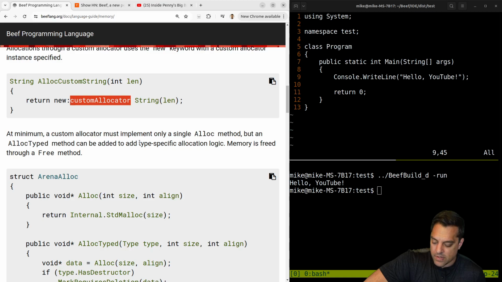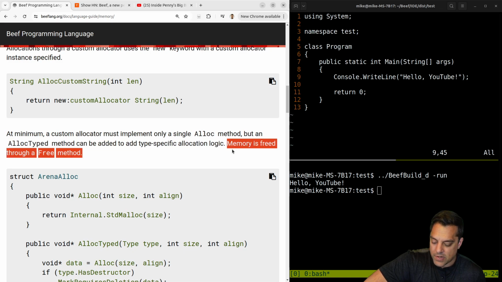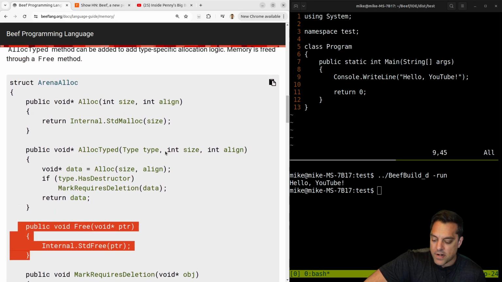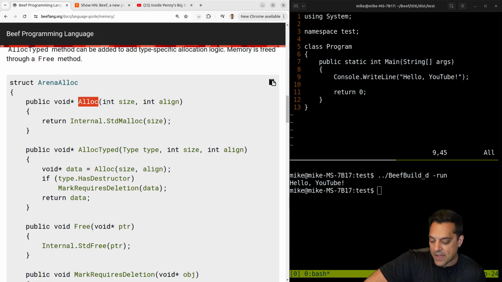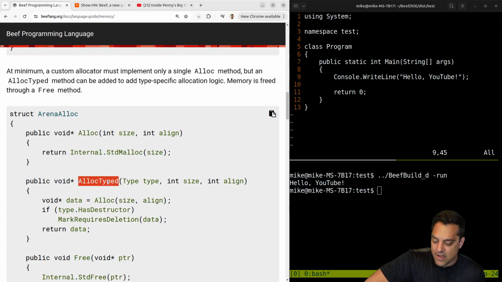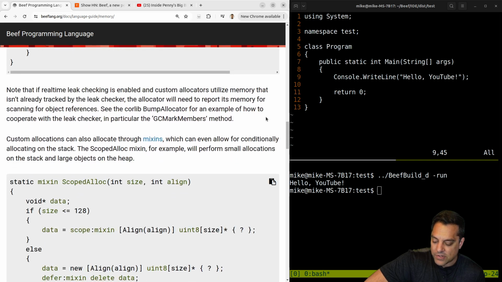Let's see here. A minimum custom allocator must implement only a single alloc method, but a method can be added to add type-specific allocation logic. Memory is freed through a free method. Okay. Yeah, so you can add free. In theory, the simplest allocator you can have is a bump allocator that just keeps allocating memory and never frees. That's kind of neat, and that is something that you could have in a game here. So you only need alloc, which is cool. Okay, and this is cool, so for a specific type, you can do things. Okay, that's pretty powerful stuff here.